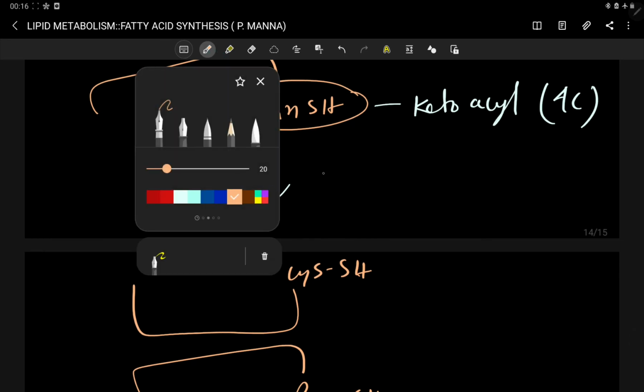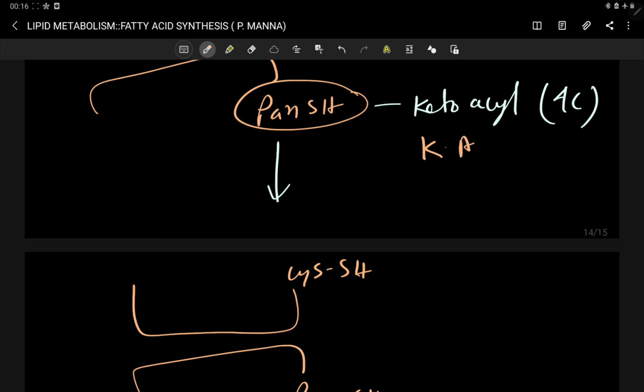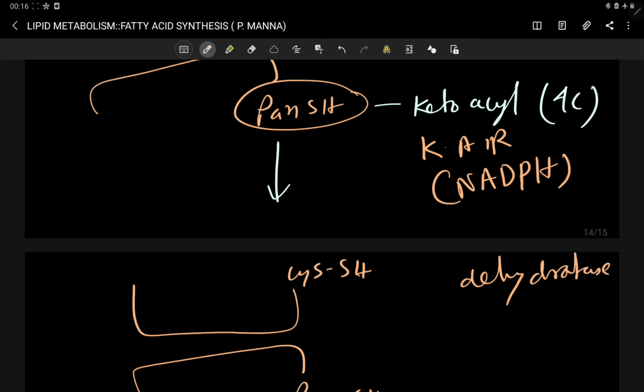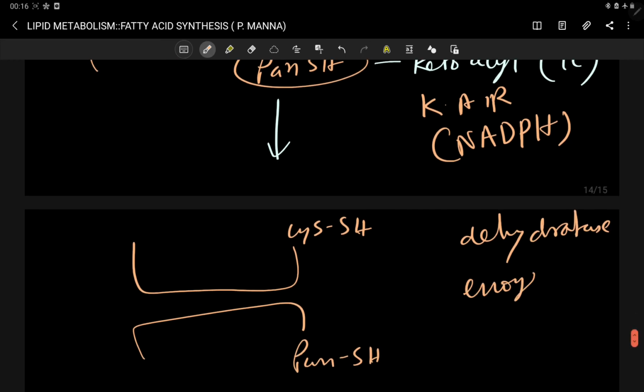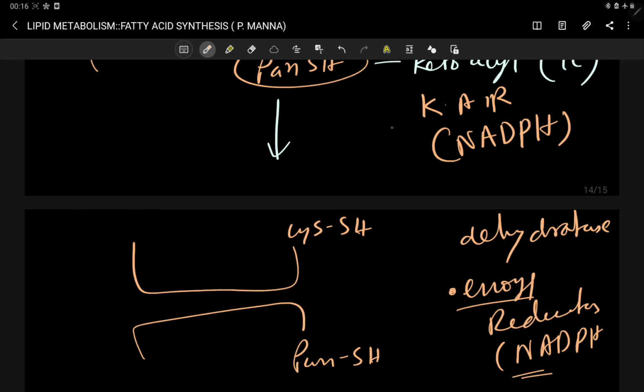First enzyme is your ketoacyl reductase, requires NADPH, then dehydratase, then enoyl reductase, also requires NADPH. When I am writing reductase, obviously it requires NADPH. These 3 enzymes further act on this system.